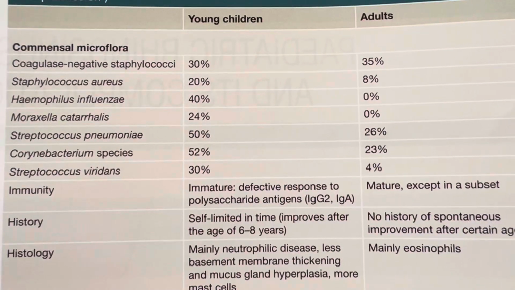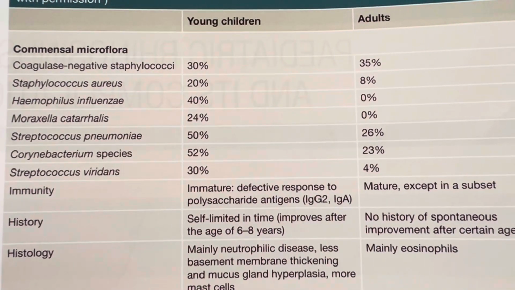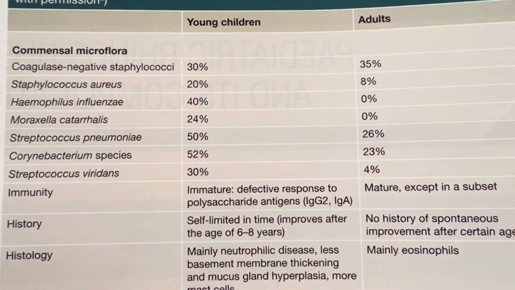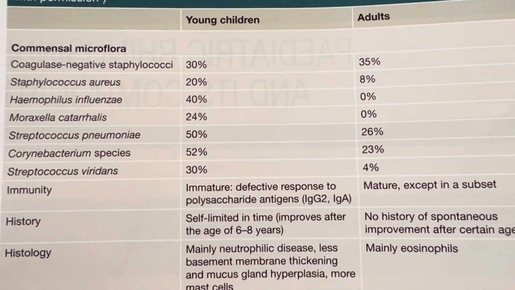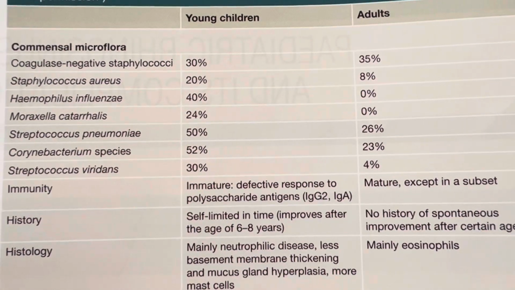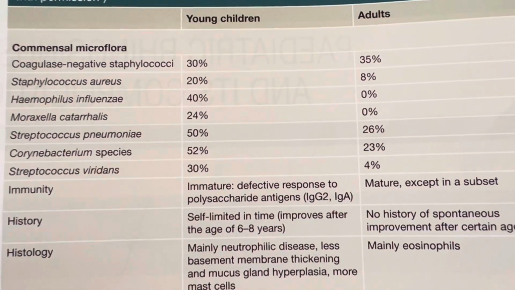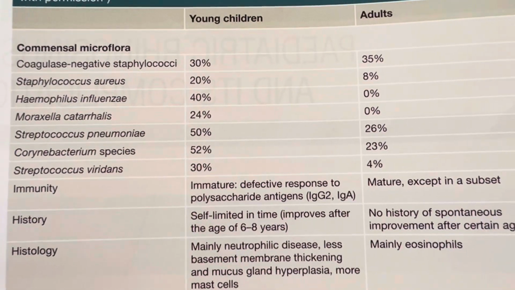Chronic rhinosinusitis, CRS, presents differently in pediatric and adult patients due to variations in commensal microflora, immunity, and anatomical responses. Starting with the microflora differences. In young children, Streptococcus pneumoniae is found in 50% of cases, compared to 26% in adults.